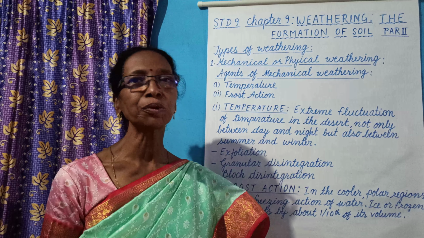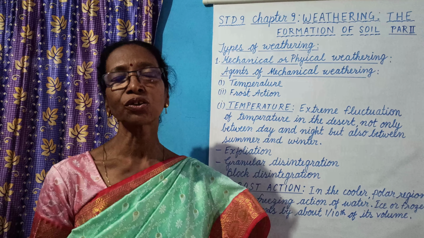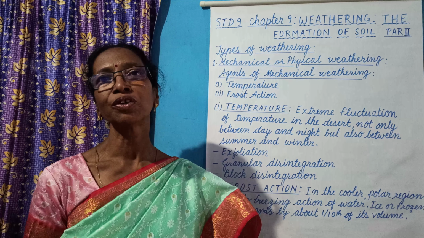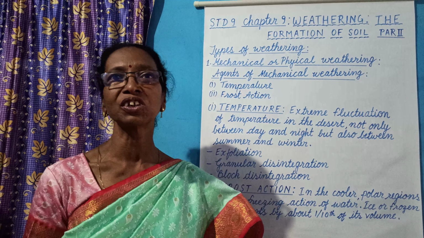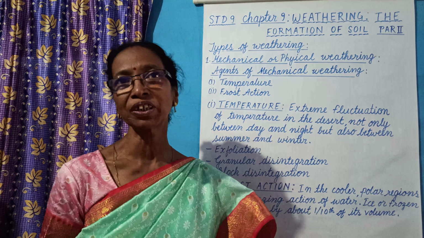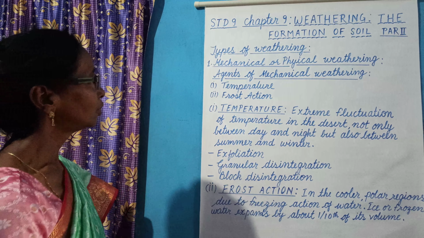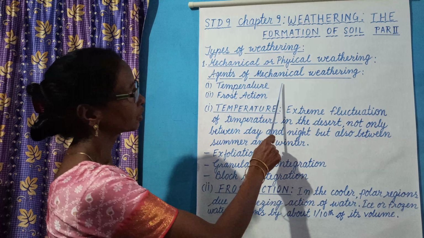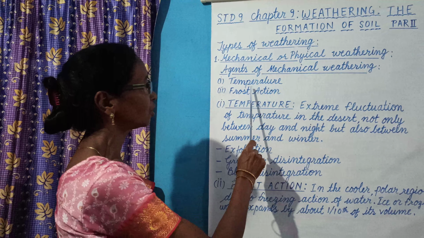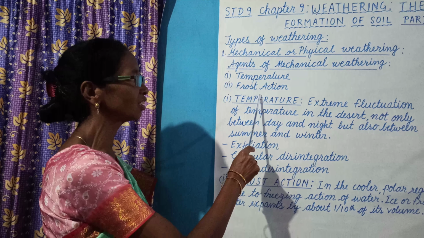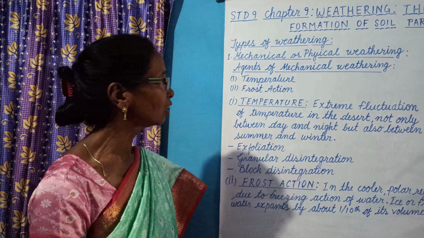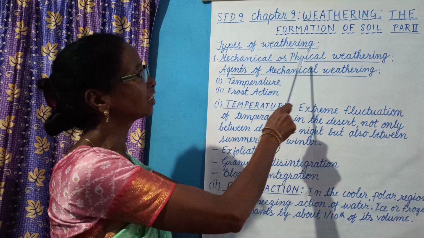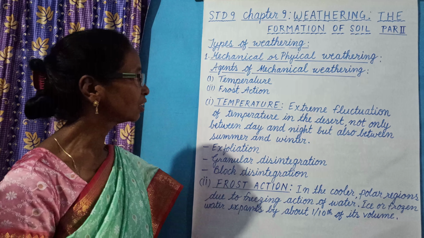So in this type of disintegration, the rocks do not change their physical or chemical composition or physical properties. So the main agents of mechanical weathering are temperature and frost action. Temperature is the main factor or agent for mechanical or physical weathering.